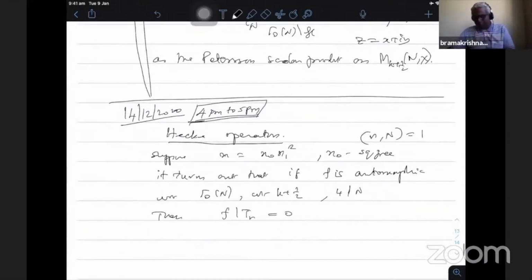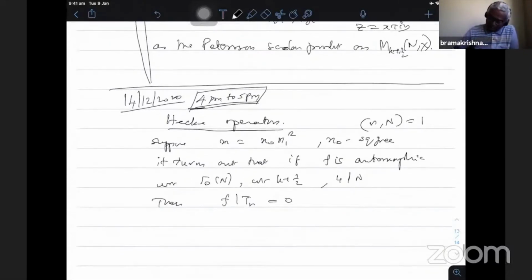Therefore, these operators are not trivial when the index is not of this form; it should be a perfect square.